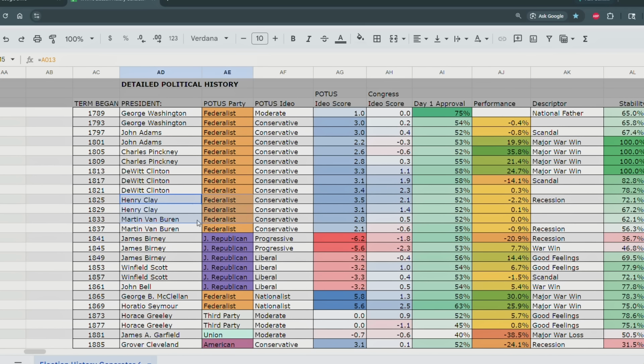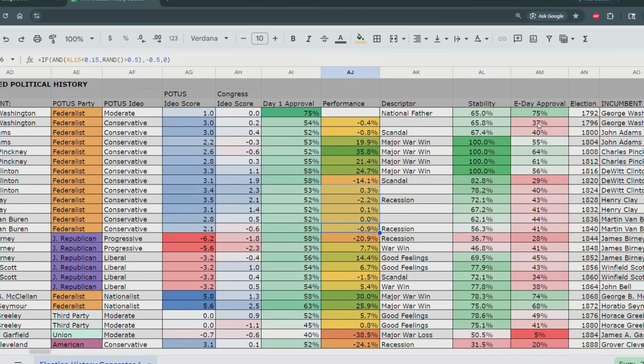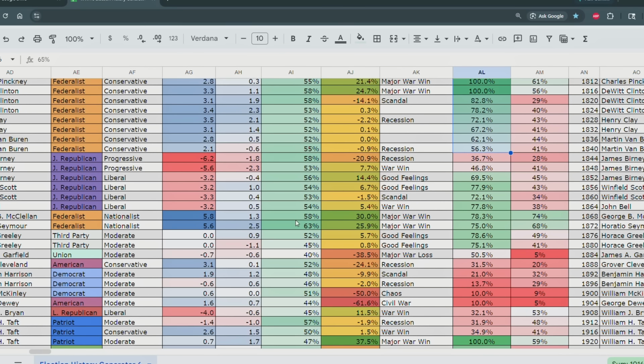But the Federalists kept control until the 1840 presidential election, when James Birney won on a radical progressive platform, probably in response to, well, it looks like the rising scandal of slavery. So I have a stability calculator over here, which calculates how stable America is. And there are certain time periods when the country becomes more unstable, especially in the middle of the 1800s when slavery really became a controversial issue in real life and in this timeline as well. And that drives the two parties to explode apart over here.